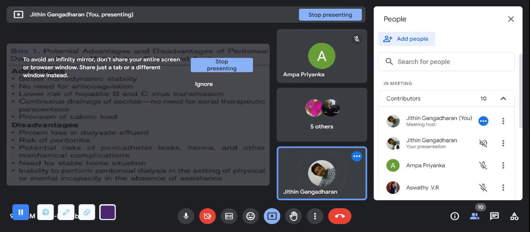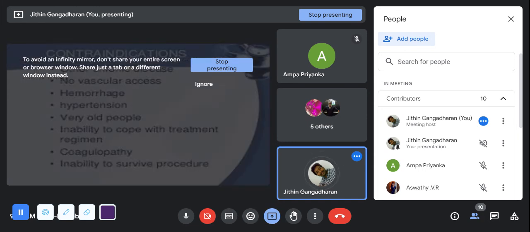Now, what are the advantages and disadvantages? See, leave that. No questions will be asked from me. Now, contraindications. Other chronic diseases. Hemorrhage, if the patient is highly hemorrhagic, and hypertension. If the patient is very old to accommodate the dialysis, maybe just leave that person.